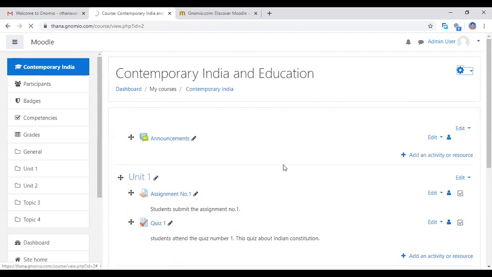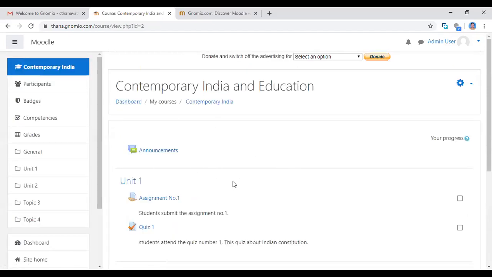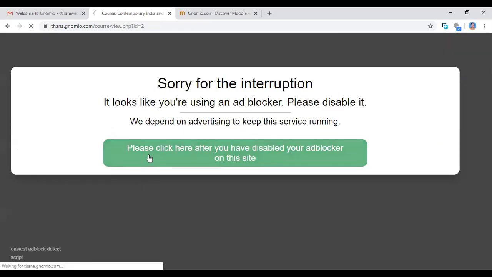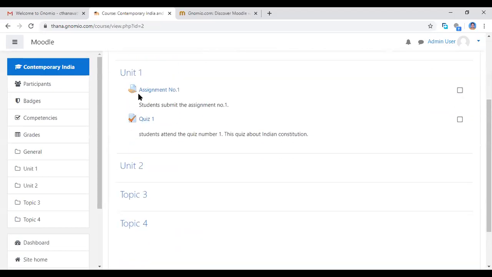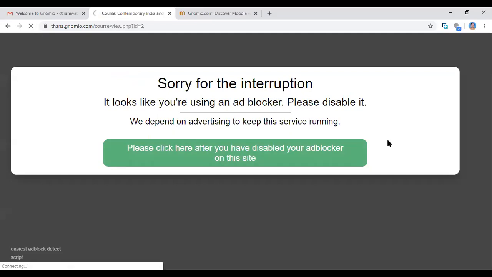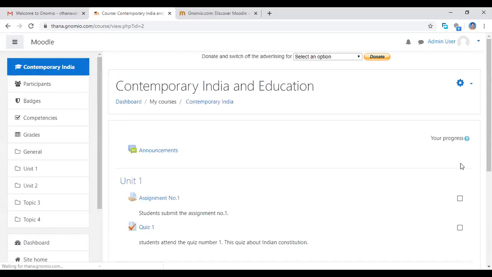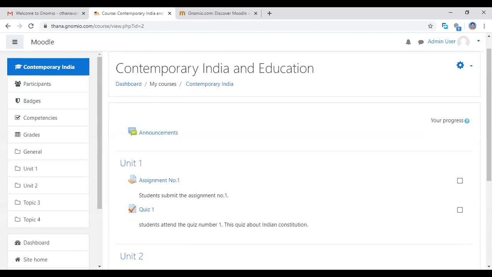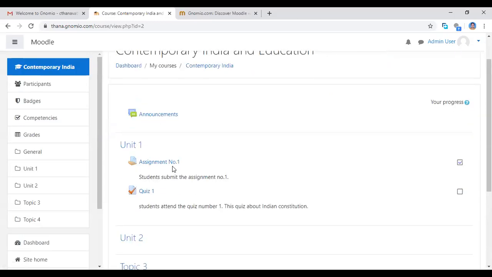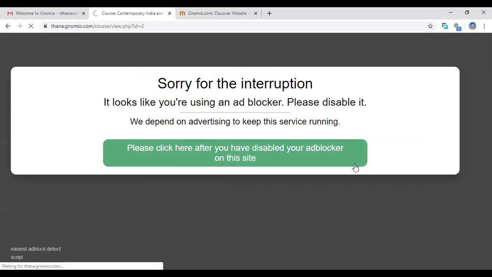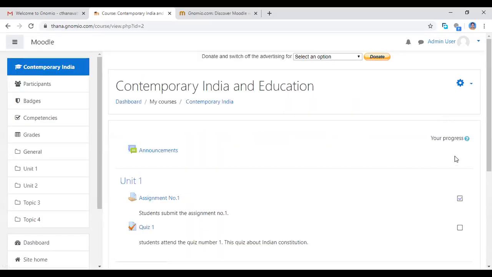See the changes here. All the editing buttons will be removed. So now you can't edit the courses or anything else. Now you can't add. See the page. If you complete assignment 1, see the progress: this button will be automatically clicked, so this will be applied. We can know which students have completed quiz 1 and assignment 1, and which have not completed quiz 1. We can monitor the progress of the students.